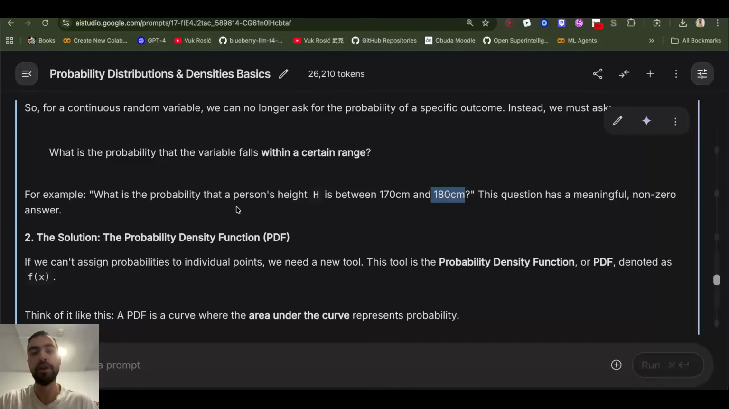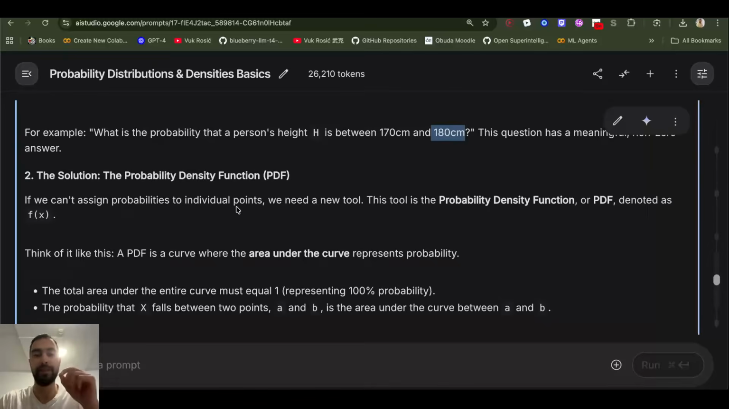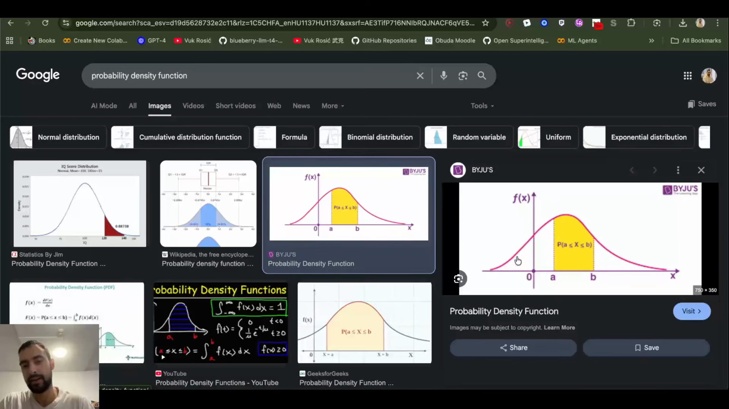And since we no longer can assign probabilities to specific points or outcomes, we need a new tool, the probability density function, or PDF. This is what it looks like. And then if you want to find the probability of a variable being between points A and B, you just calculate the area under this curve, which is very easy to do. And that's how you get the probability that the random variable X is between points A and B.